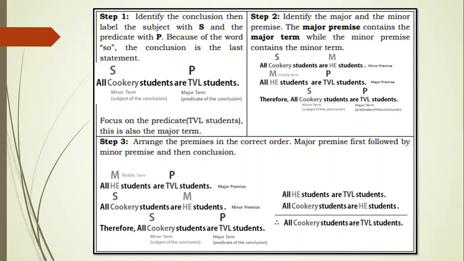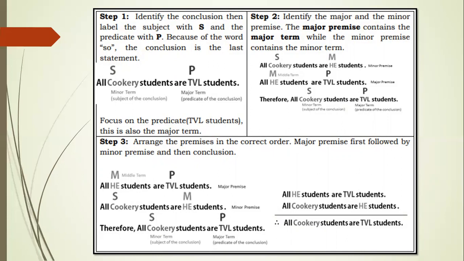identify the major and the minor premise. The major premise contains the major term, while the minor premise contains the minor term. All cookery students are HE students. So this is the minor premise. All HE students are TVL students. So this is the major premise. Therefore, all cookery students are TVL students.